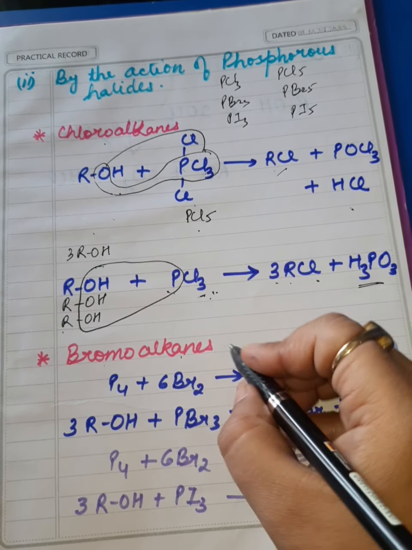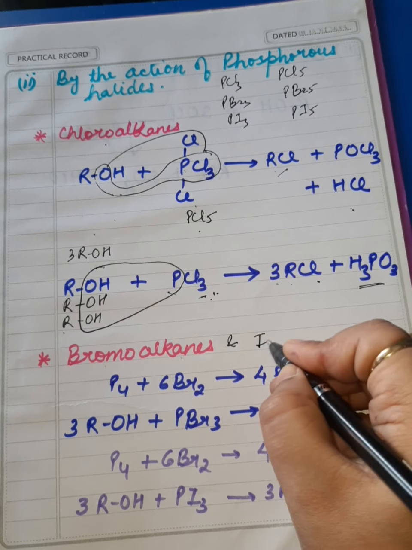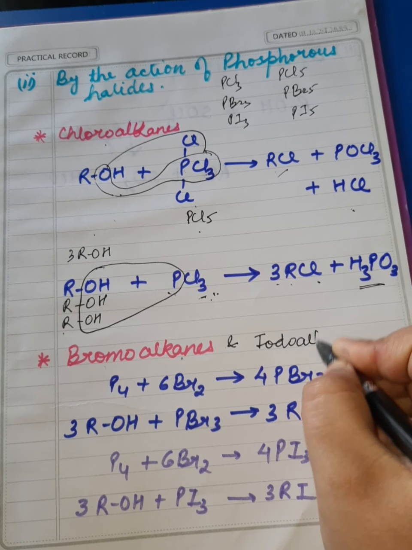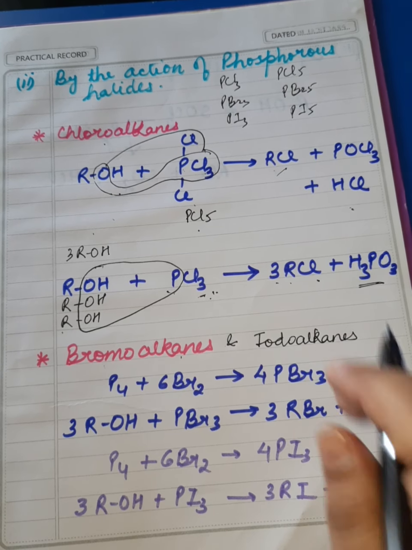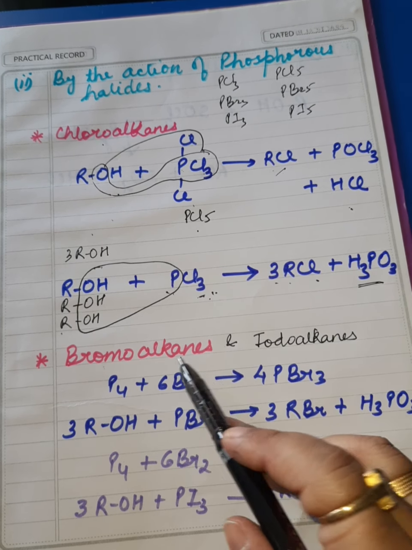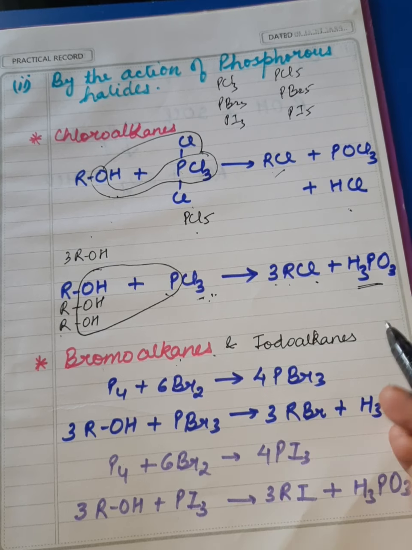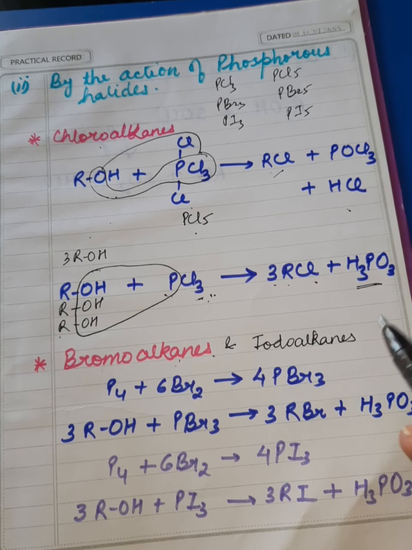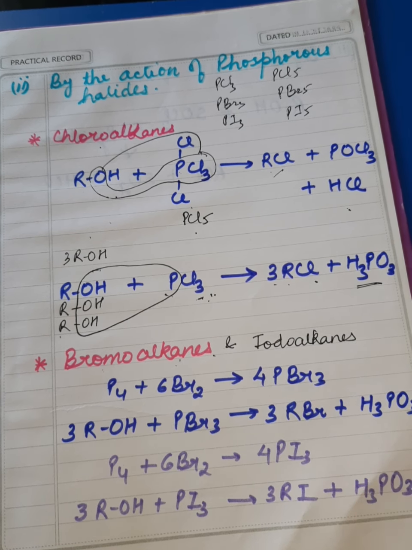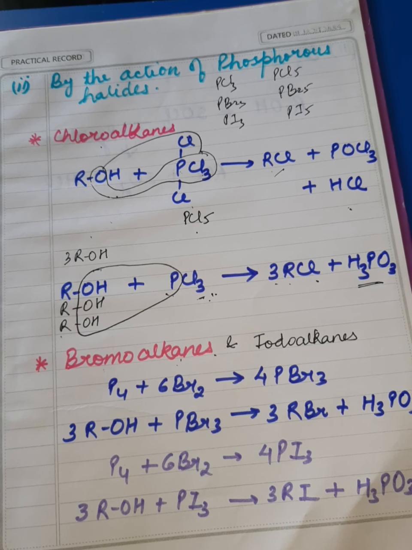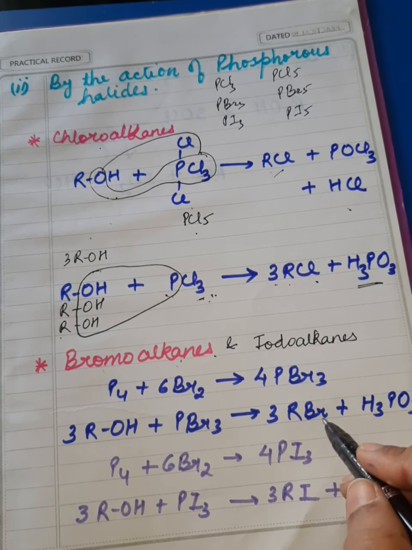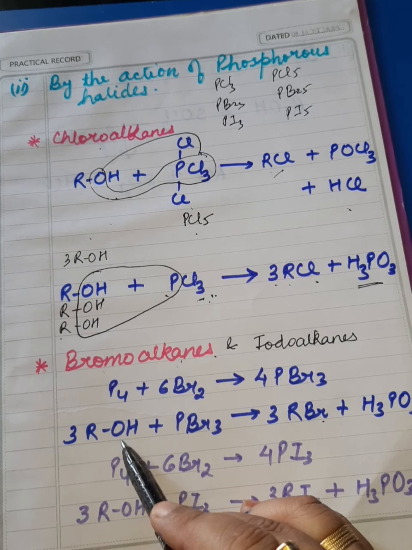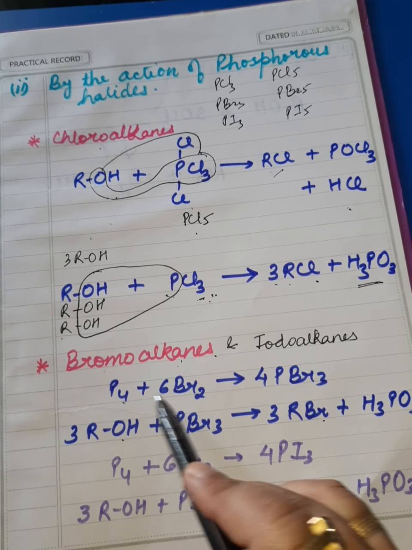Now, the next is bromoalkanes. The way we prepare bromoalkanes, same way we prepare iodoalkanes. So, both the methods are of same type. So, I am going to teach both the methods together. In case of bromoalkanes, we need to prepare phosphorus bromide in situ during the course of the reaction. That's the reason whenever we need to prepare RBr, we react alcohol with red phosphorus and bromine.